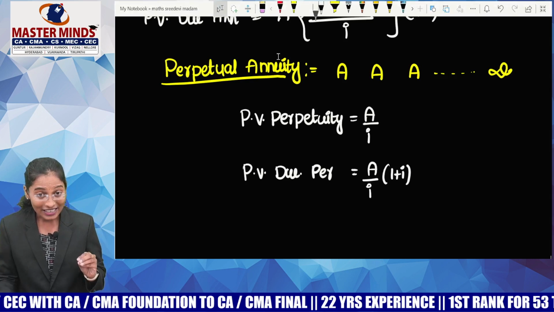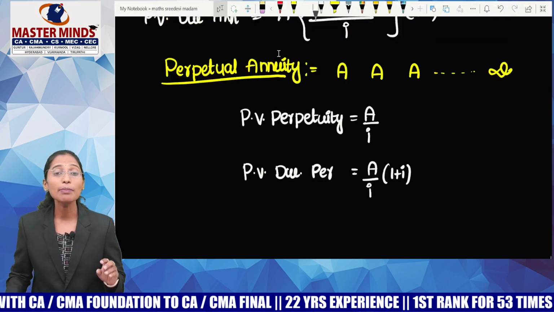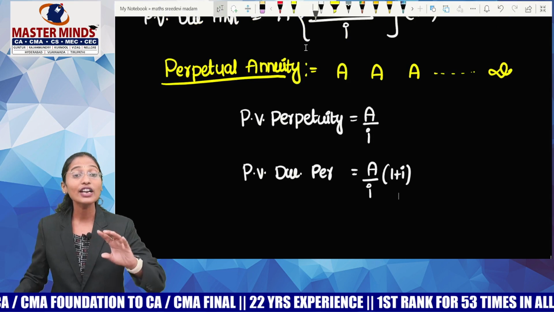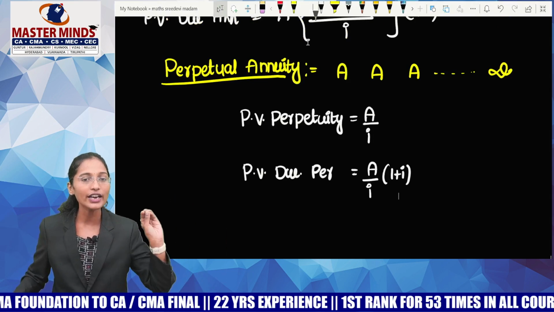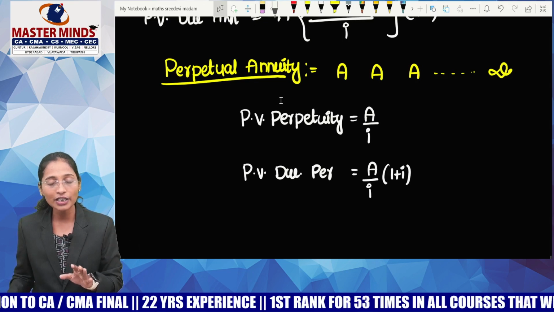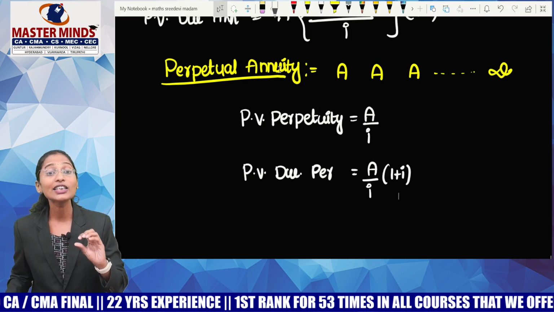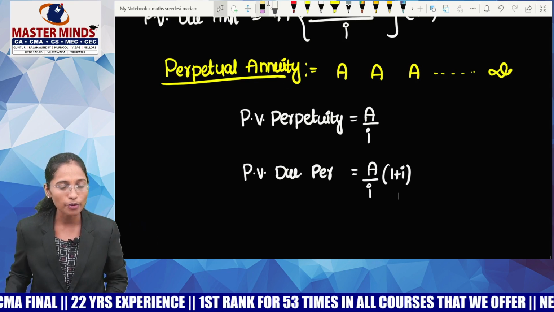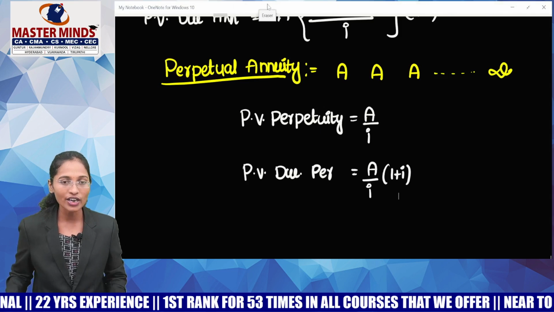Okay, guys, try to understand. A means annuity. If that annuity is happening forever, you are calling it perpetuity. So guys, while explaining MCQs related to present value of perpetuity, I'll tell you the literal meaning of present value of perpetuity. While explaining MCQs only, I'll tell that.